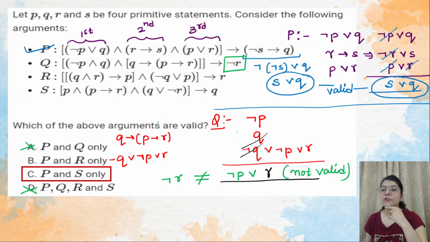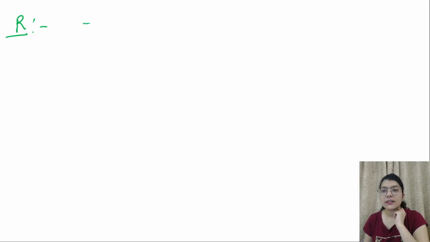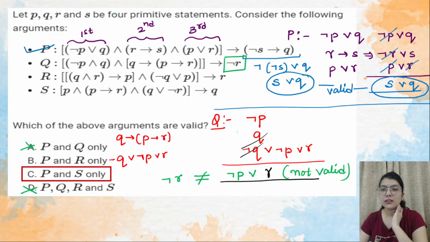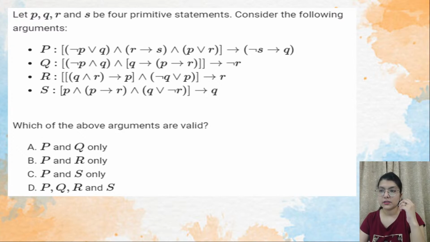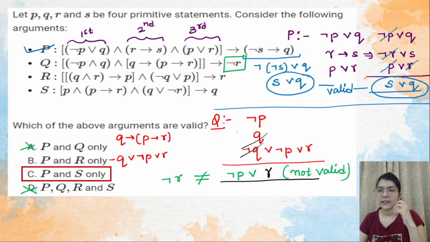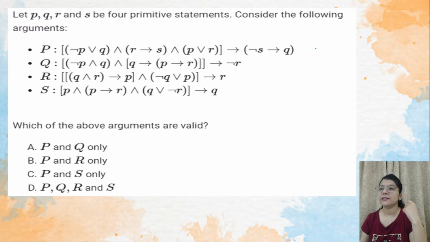Now let's check for option number R. Let's check for R. So I have this R. What is the argument R? Q R. एक minute. Q R implies P. So I'll do it here. यहाँ कर लेती हूँ, ठीक है? So what is R? R is basically Q and R.